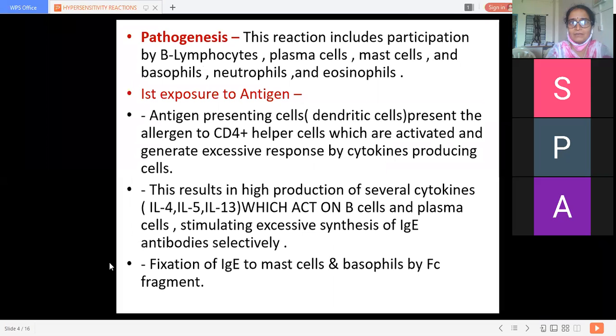Okay, what happens in the first exposure? There is just binding of IgE to the mast cell. It occurs in the first exposure of antigen. There is release of several cytokines which act on the B cells and plasma cells. There is stimulus for synthesis of excessive amounts of IgE immunoglobulins, and these IgE immunoglobulins are fixed to the mast cell with the help of the Fc fragment. That happens in the first exposure.